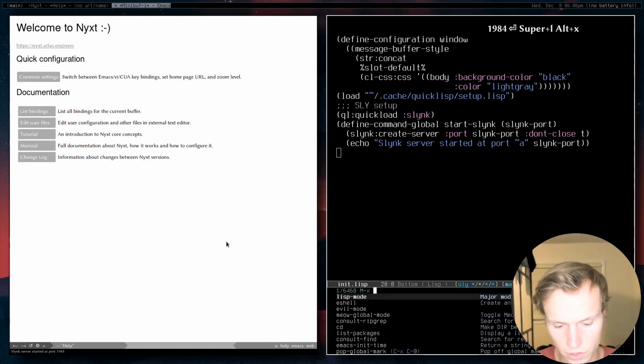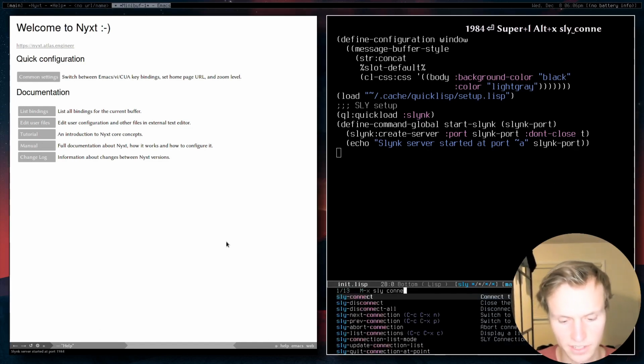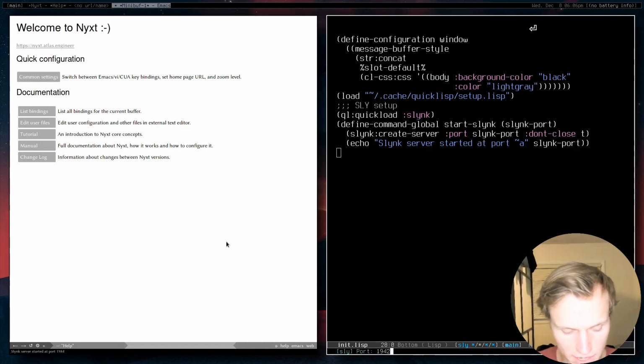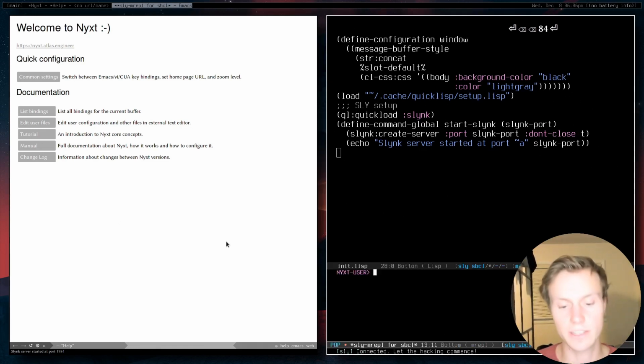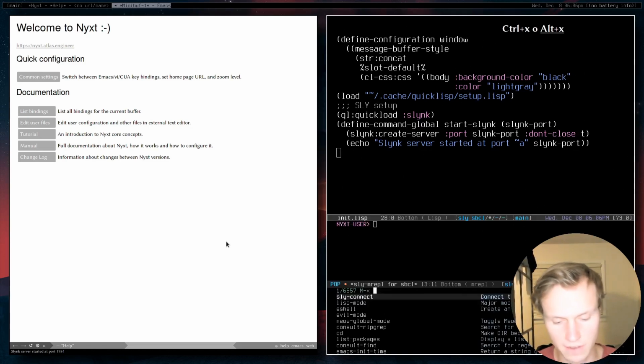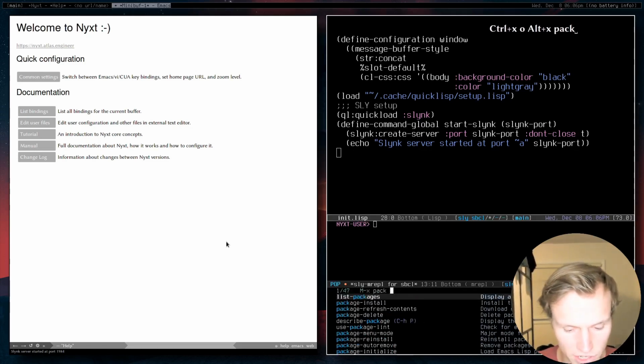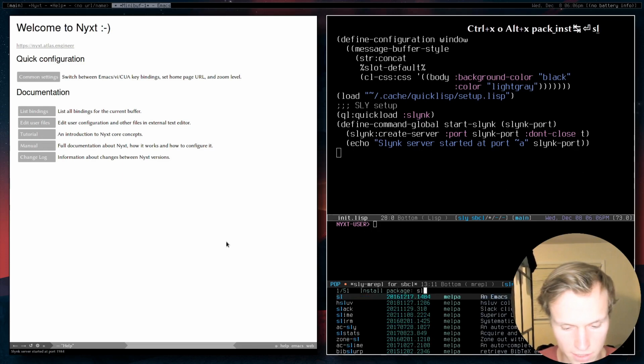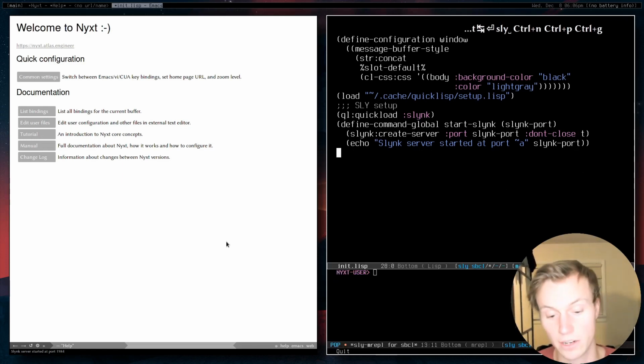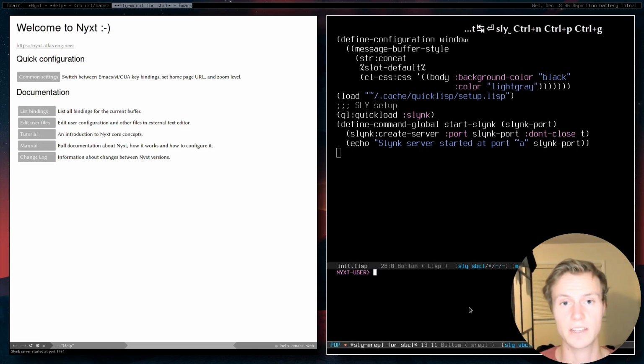And then we can just go ahead and do Sly connect. I'll show that in just a sec. 1984, I think I set it to. And we get this little connection down here. So just in case you haven't installed it, you can do package install and then Sly. And if you don't have Sly, it'll show up there. But now we have a Sly REPL going.